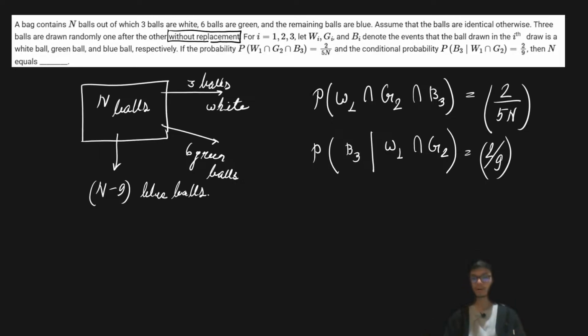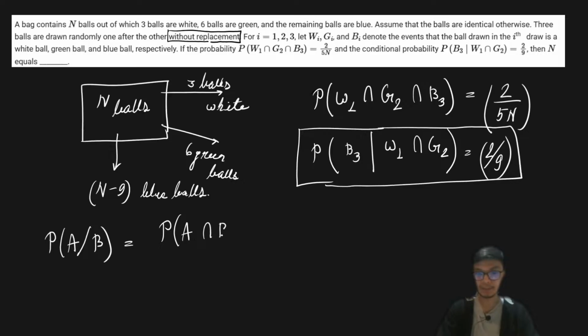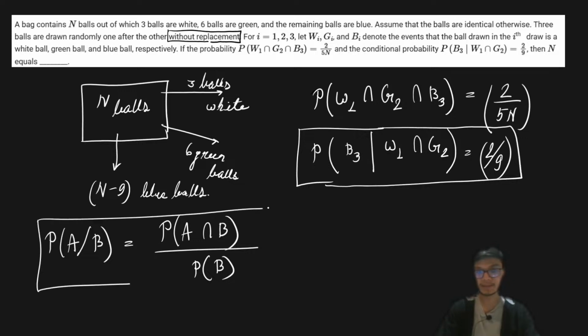It's a very simple problem. Just try to understand how we have to solve it. This particular conditional probability is given to us. So let me quickly recap what conditional probability is. If I have two events, the conditional probability of A given that B has already occurred is simply the probability of A intersection B divided by the probability of B. That is defined as the conditional probability.